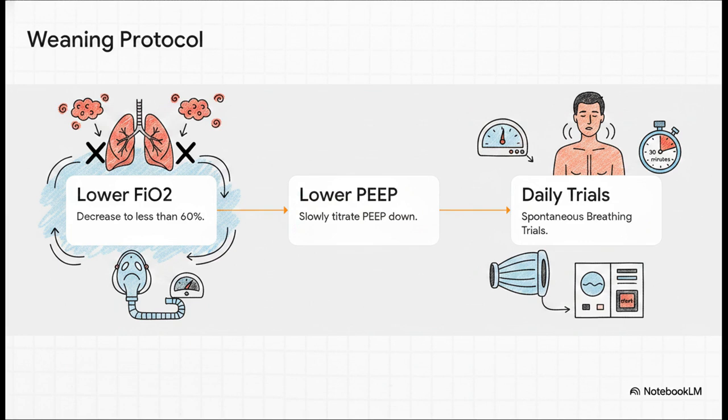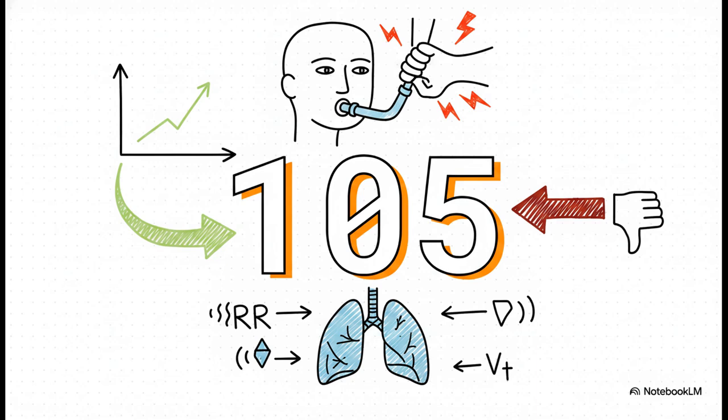Finally, step 3 is conducting daily spontaneous breathing trials. We basically put the patient on a low-pressure support mode and let them test drive breathing on their own for about 30 minutes to see if they tire out. And a huge part of those breathing trials revolves around the number 105.